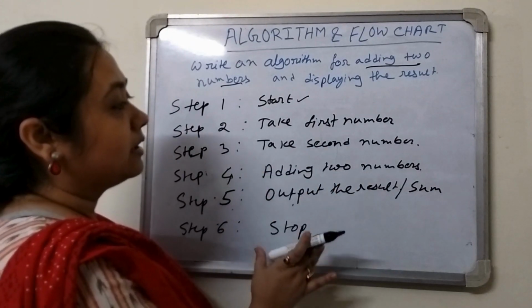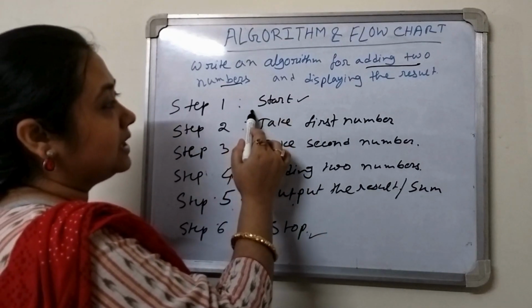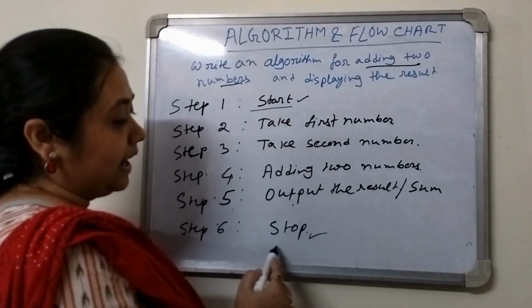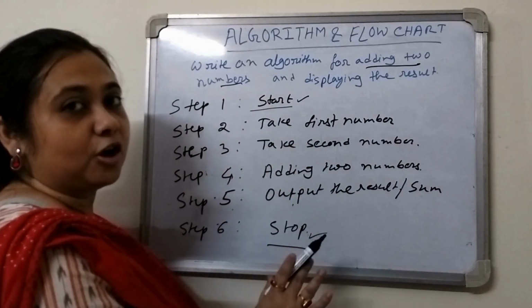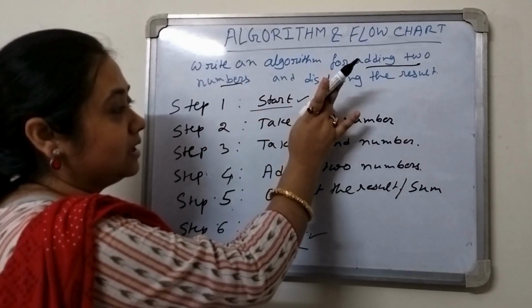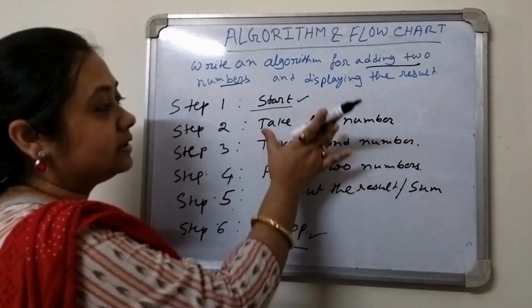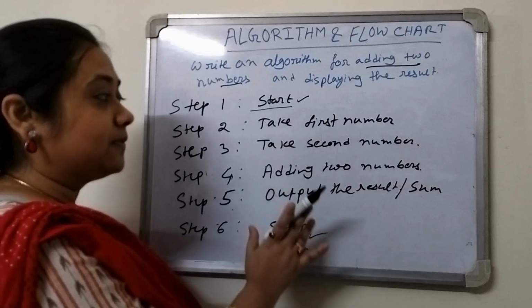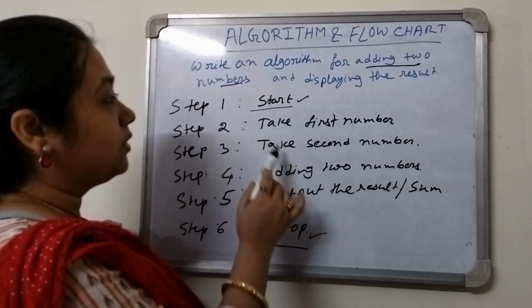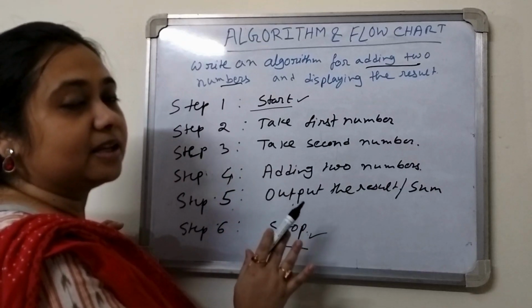So now a person who doesn't know anything can understand that from here the algorithm will start, and here we have to stop the algorithm. That means we have to start the program from here, we have to stop the program there, and we have to do these 4 steps. If we make a mistake in any step or rearrange any step, then we are not getting the proper output.